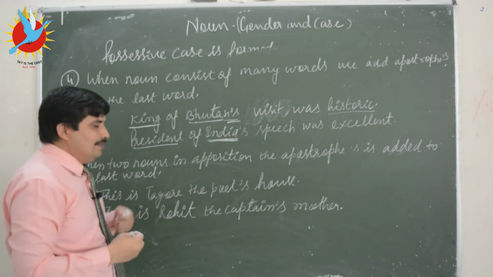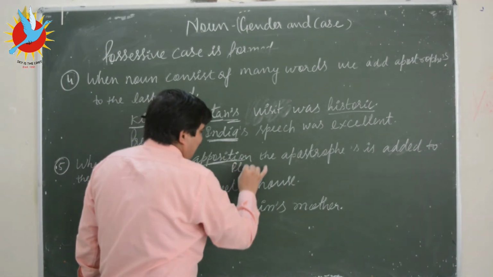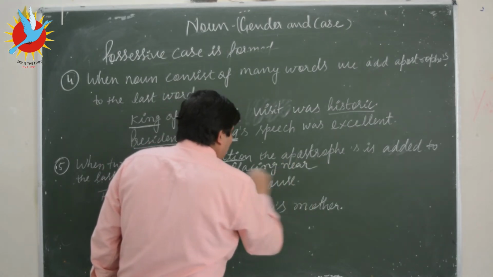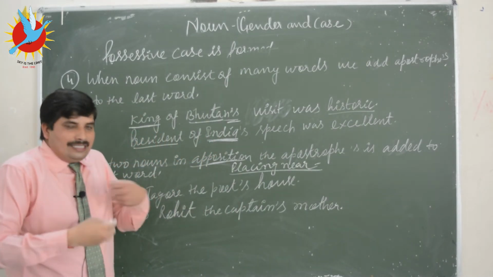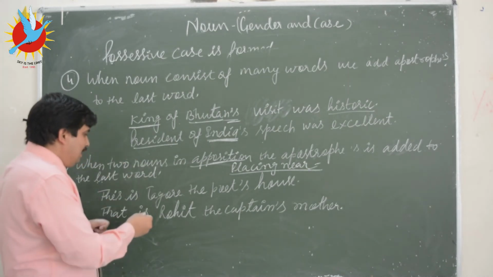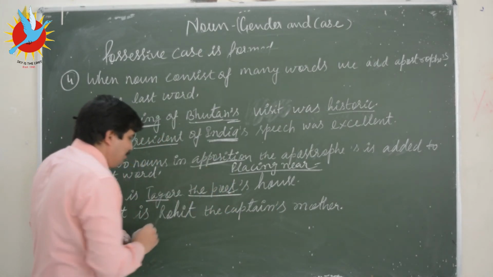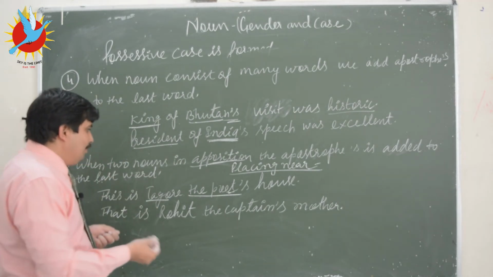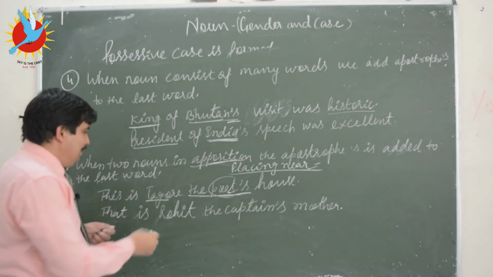The next rule says when the nouns are in apposition. Apposition means placing near. Or in other words, we can say when one noun tells something about or describes another noun, that is called the noun in apposition. Here we can see Tagore, and the other noun is telling about his profession, that is poet. So when two nouns are in apposition, we are supposed to add the apostrophe to the latter only.